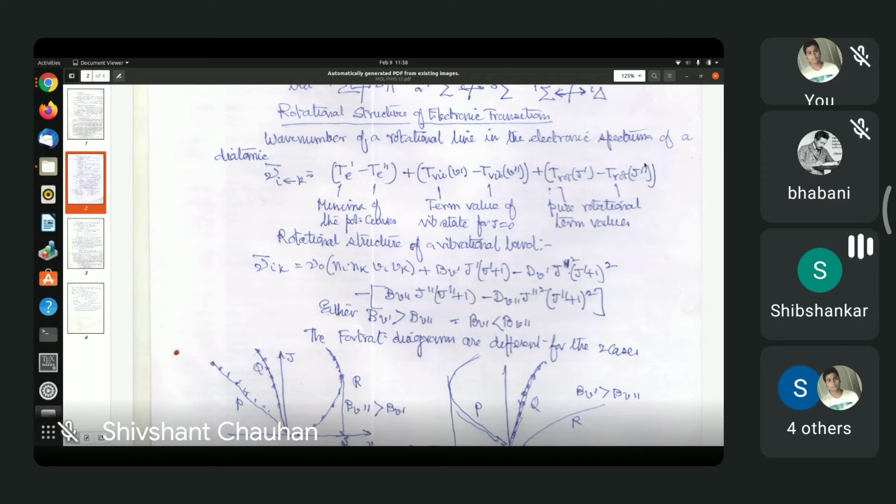What is the physical meaning of nu 0? Threshold frequency? No, it's not threshold. It is the frequency in the absence of all J's. Look at the formulas. If we put all J's equal to 0, then of course we get nu equal to nu 0, right?